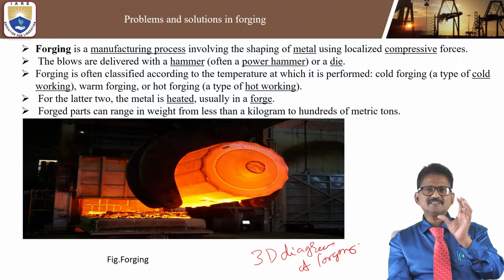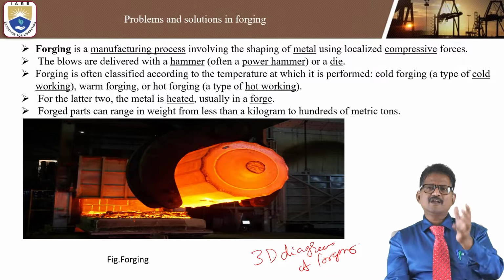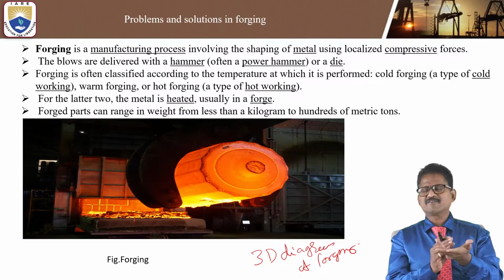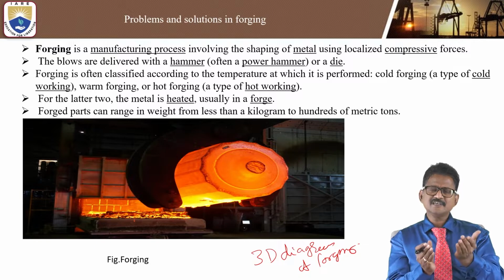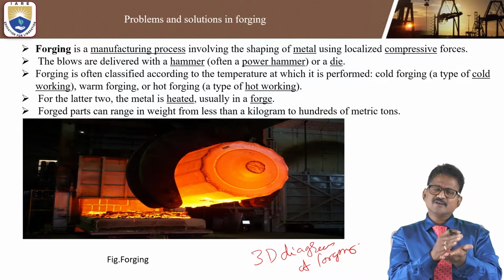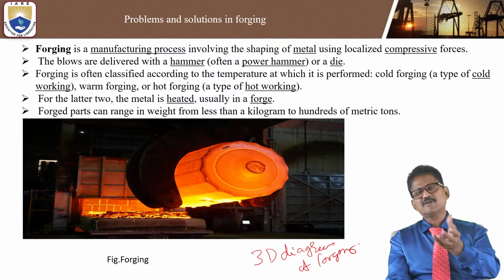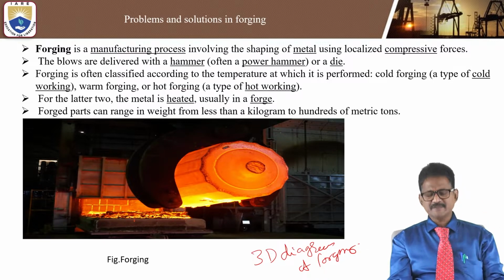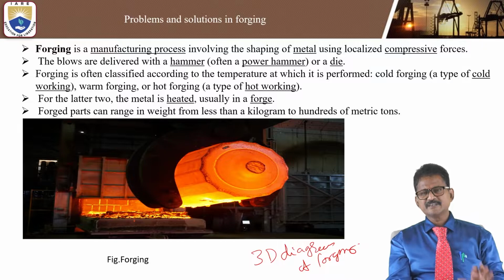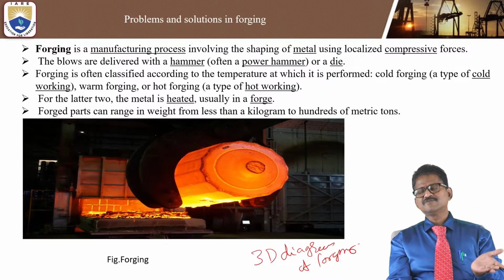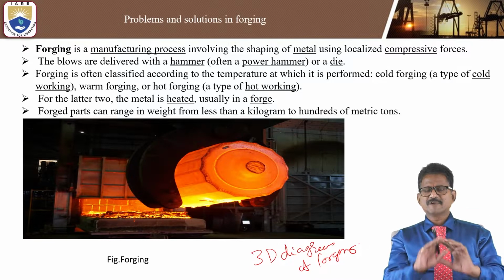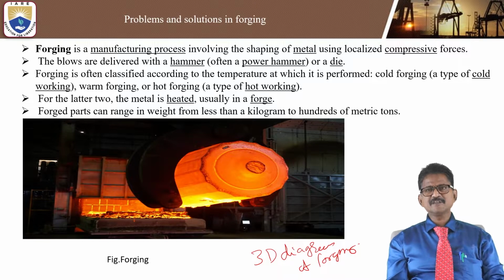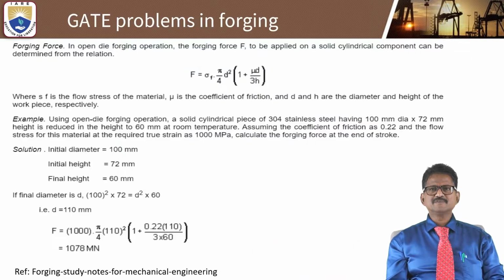With this basic concept, what are the important parameters required? First you have to heat it, and then determine how much pressure and force, and the weight, length, width and thickness of the component. These three parameters play an important role in determining the forging force and forging pressure for the area of the given component. We'll discuss that clearly in the problems.